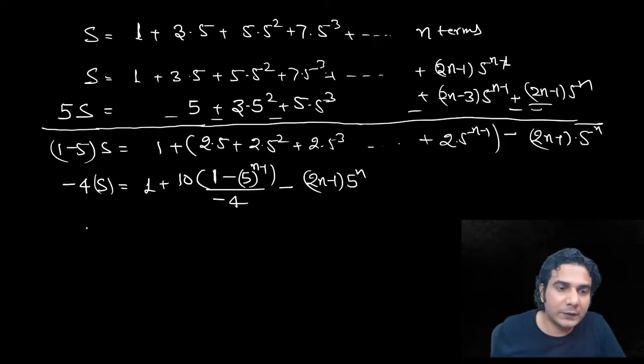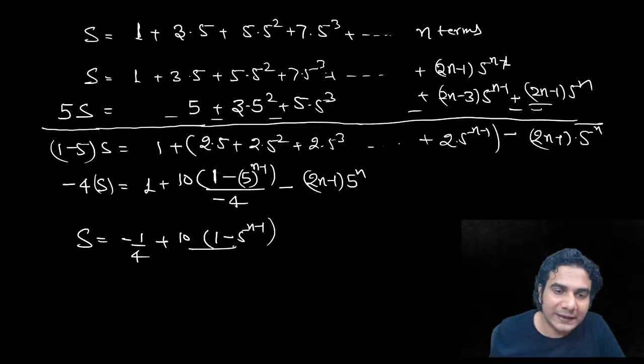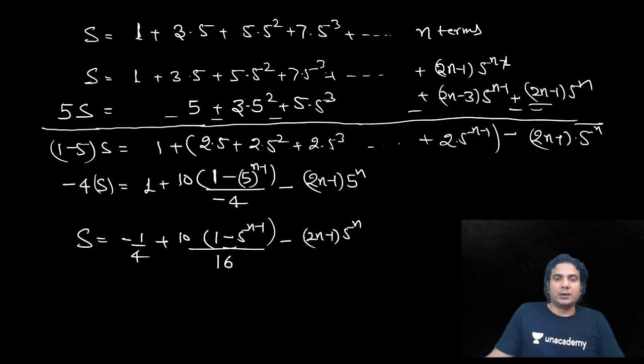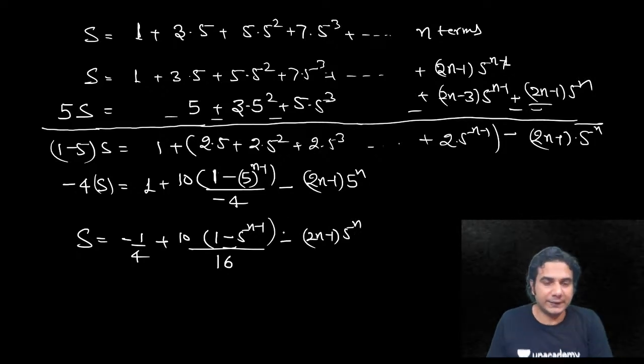Now divide by minus 4, so you have got the answer, minus 1 by 4 plus 10 into minus 4 is going to be 16, all right, plus 16, and minus this term 2n minus 1 into 5 raised to n, all right, like this. Okay, so this is the answer, okay, this is the answer.